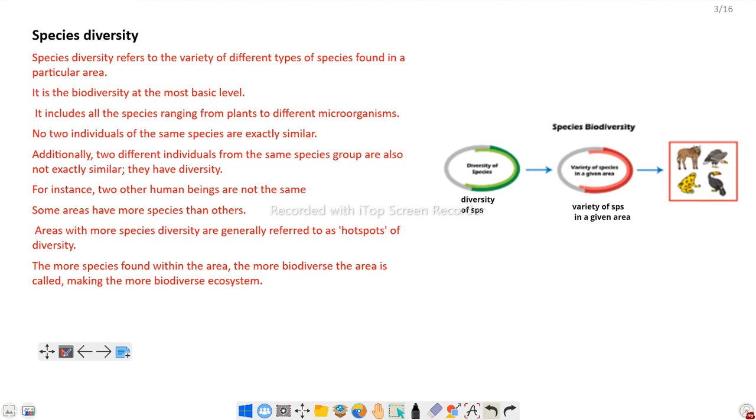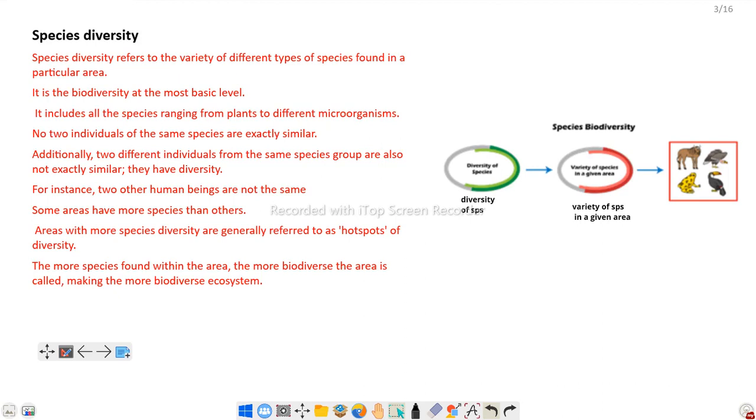Some areas have more species than others. Areas with more species diversity are generally referred to as hotspots of diversity. The area where more species diversity is found is termed hotspots of diversity.